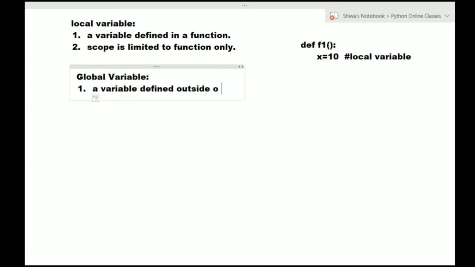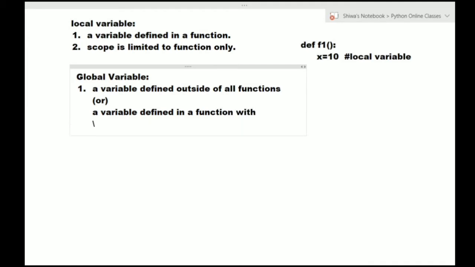A variable defined outside of all functions is called global variable, or you can say a variable defined in a function with global keyword. So what is global variable? A variable defined outside of all functions, or a variable defined in function with global keyword.